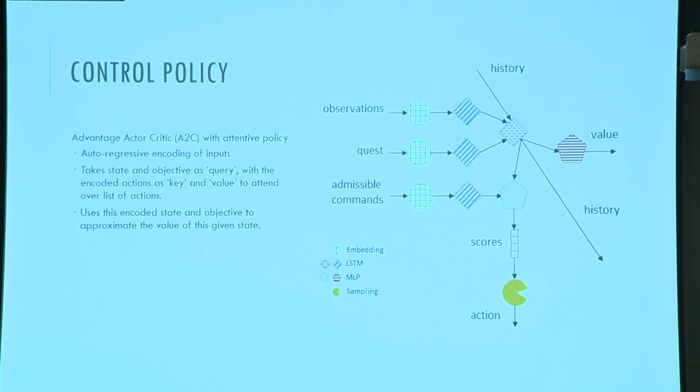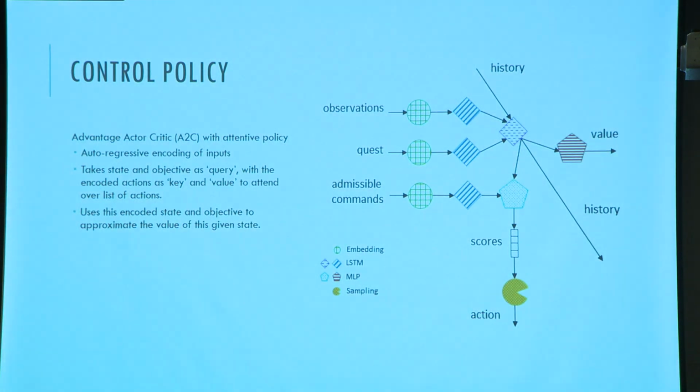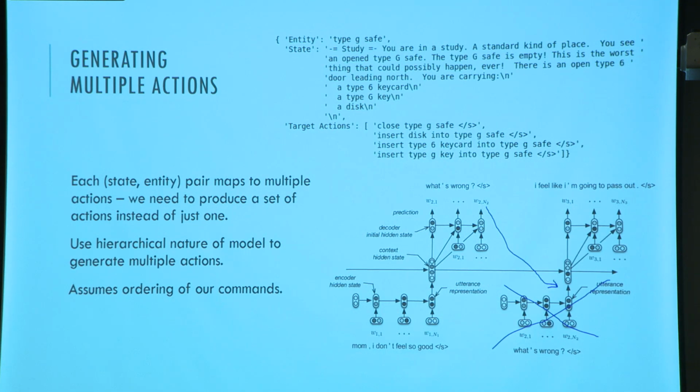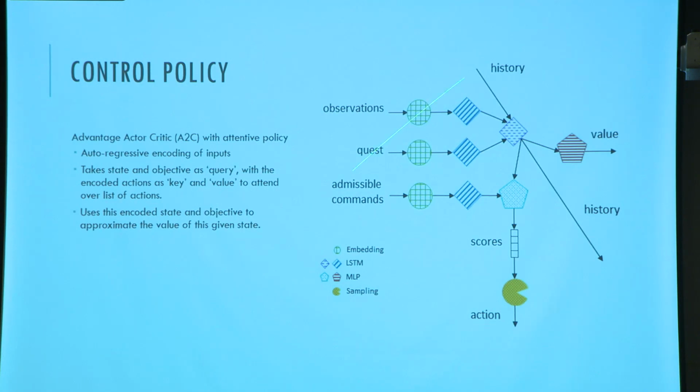So we actually use a variation of advantage actor critic. Actually, it's asynchronous advantage actor critic because TextWorld allows us to do batch training. And what we do is we have our encoded representation from here, right? We feed this into another RNN of some sort. We also encode the actions that were given in. We encode these actions with the same weights, and we do attention over the actions.